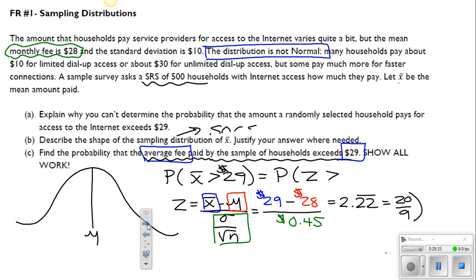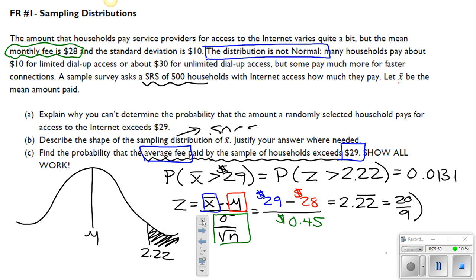So mean here in the middle, I'm going to move that little thing over. We're over here at 2.22, and we're talking about this probability to the right. Okay, so using your normal CDF button in your calculator, that should give you your 0.0131 probability. So making some statement about there is a 1.31% chance that the average fee paid by the sample of households exceeds $29 would be fantastic to wrap this up, but that's how you do the probability calculation, right?